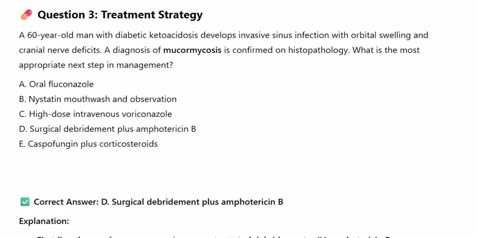A. Oral fluconazole. B. Nystatin mouthwash and observation. C. High-dose intravenous voriconazole. D. Surgical debridement plus amphotericin B. E. Caspofungin plus corticosteroids. Correct answer: D. Surgical debridement plus amphotericin B.